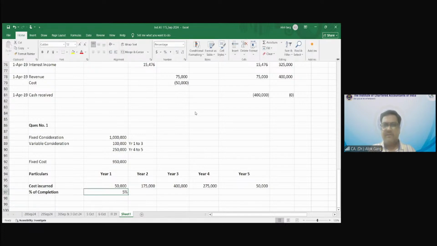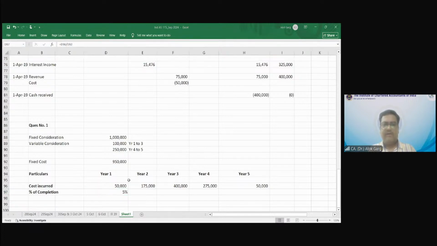I hope my Excel is visible to everyone, right? 5% is my percentage of completion. Yes or no? Now in year 2, what is my percentage of completion? Up to year 2, you need to see cumulative, right? Up to year 2, how much cost is incurred? This plus this divided by this is 23.42, which is cumulative.